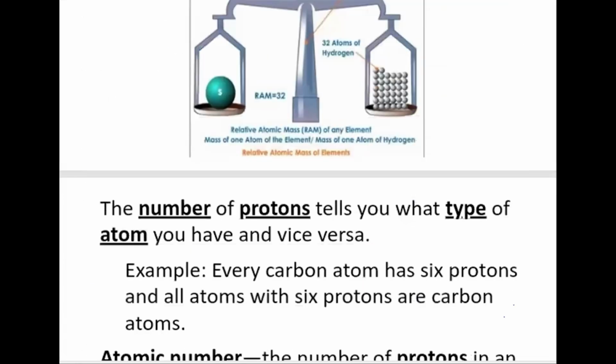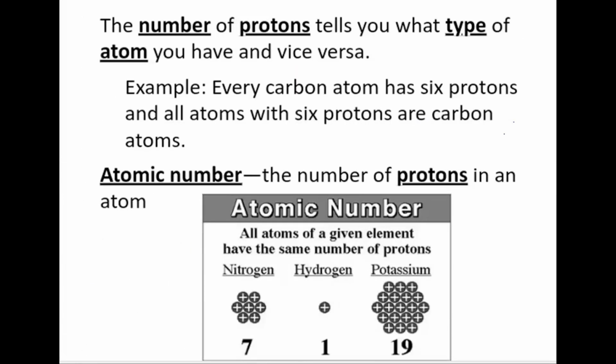Now, coming to the next part, we need to understand that the number of protons tells you which atom it is. If I say there's an element X and it has 7 protons, right? I can easily tell that X is actually nitrogen. So the proton number is fixed for every element.